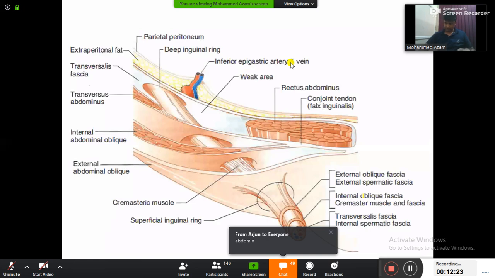Very good. Arjun says the right answer. Testis will be formed in the abdomen. Very good, Rajkumar, in the abdomen. Fine. But during development, what is going to happen? The testis will descend down into the scrotum or the scrotal sac. Why? Now the question mark is why. Why is the testis descending down? Because, yes, in the scrotum, temperature will be 2 degrees less than that of the body temperature.